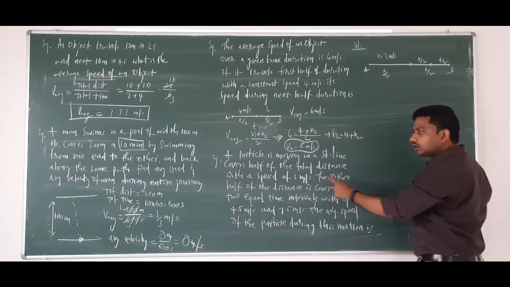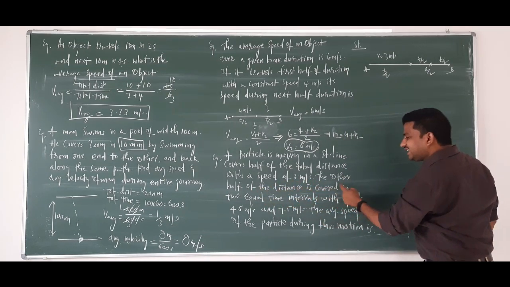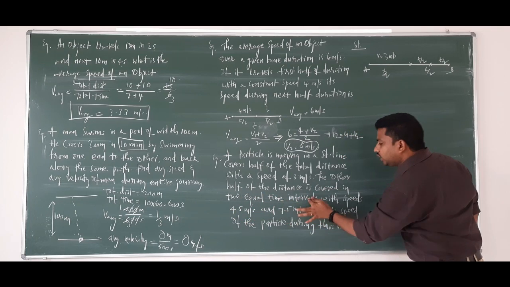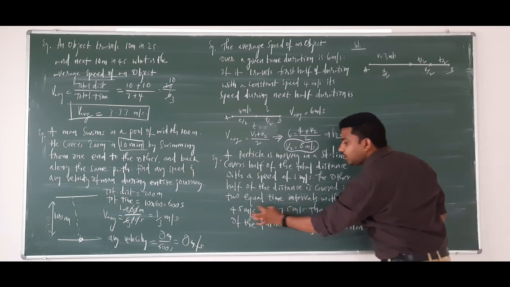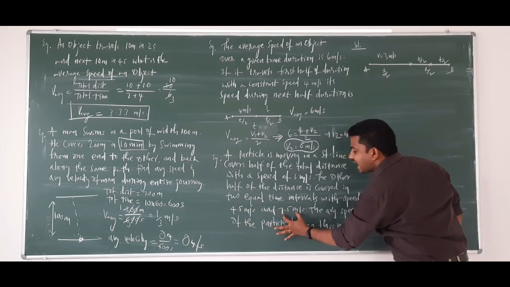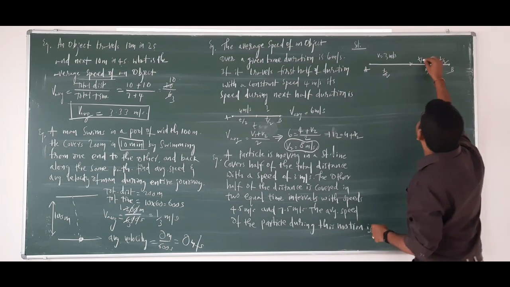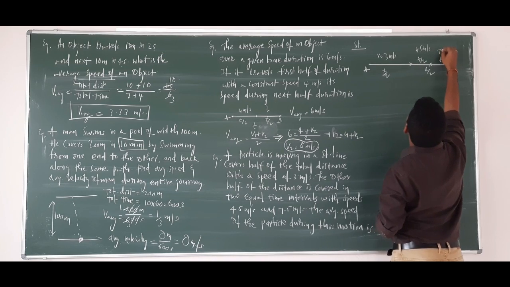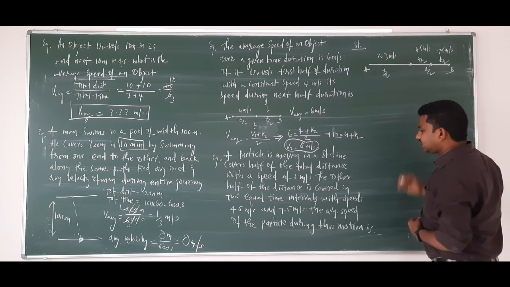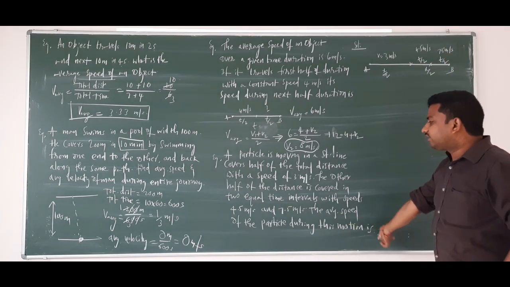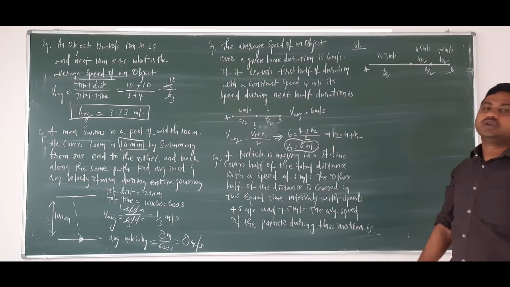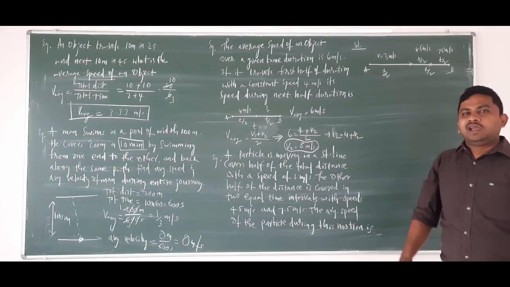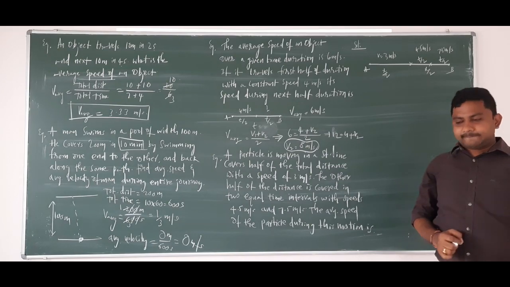Okay. The other half of the distance is covered in 2 equal time intervals with the speeds 4.5 meters per second and 7.5 meters per second. Here the speeds are 4.5 meters per second and 7.5 meters per second. Okay. Now the average speed of the particle during this motion. Average speed of the particle.